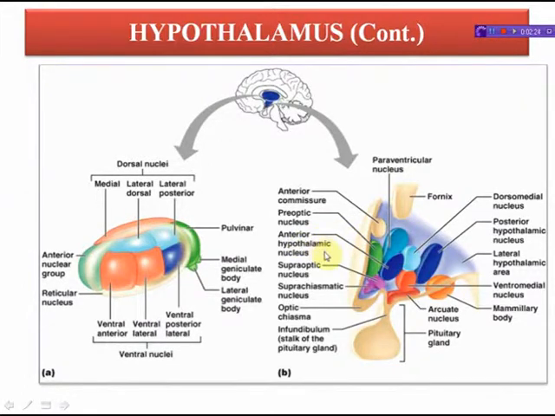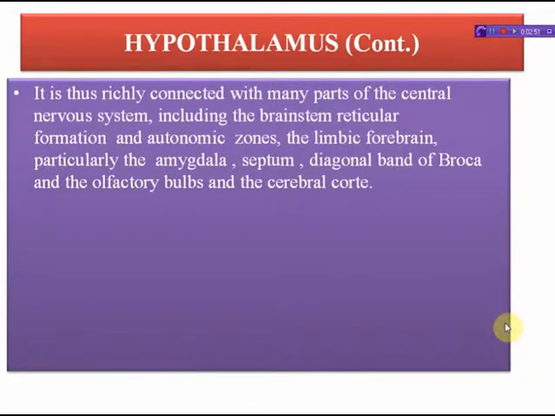This is the anterior hypothalamic nucleus, supraoptic, suprachiasmatic, optic, arcuate nucleus, dorsomedial nucleus, posterior hypothalamic nucleus, lateral hypothalamic area, ventromedial nucleus, and mammillary bodies. So these are all the small nuclei of the hypothalamus. It is richly connected with many parts of the central nervous system, including the brainstem, reticular formation and autonomic zones, the limbic forebrain, particularly the amygdala, septum, diagonal band of Broca, and the olfactory bulbs and the cerebral cortex.